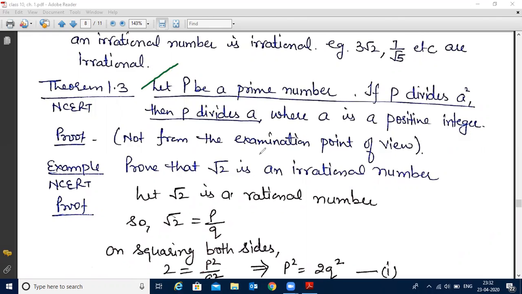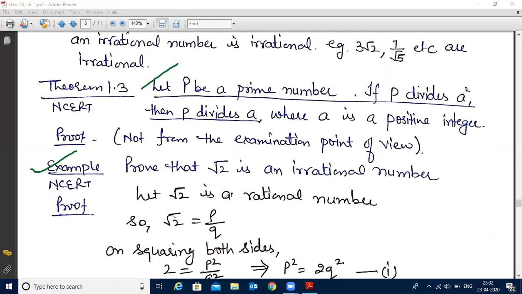Okay. That means if p divides a square, always remember the fact that p will always divide a. So one example I have written here. Prove that root 2 is an irrational number. So we will prove this question by the proof of contradiction. That means the contradiction method we have to follow for proving this question.